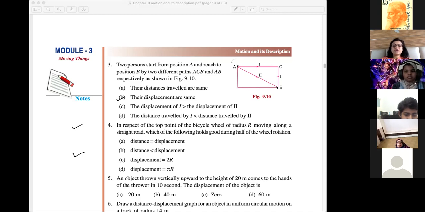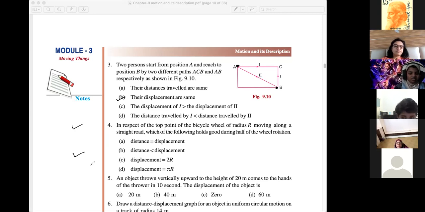Their displacements are the same. See, initial and final position are the same. For both cases, initial and final position is the same. So displacement depends only on initial and final position. So the second one's displacement is also this. For the first one, this is the distance, but displacement is this only. So the option is B. Okay.